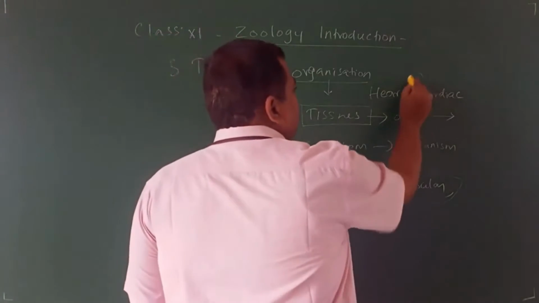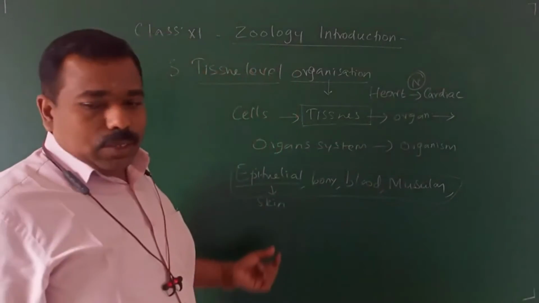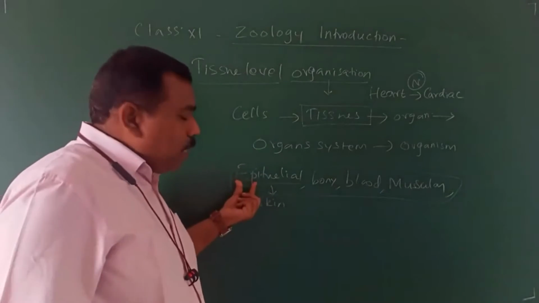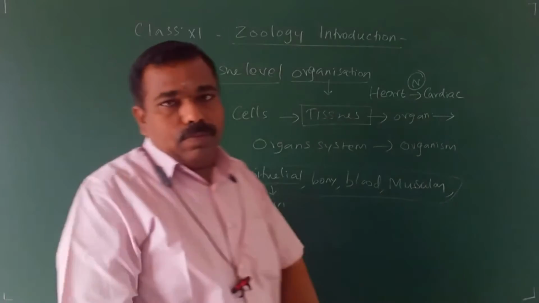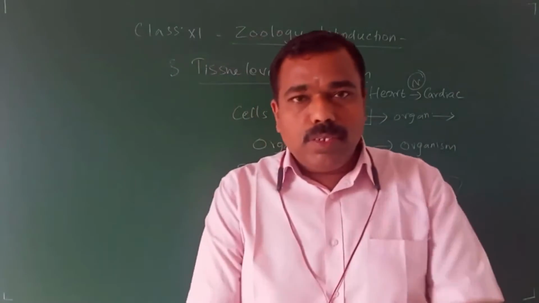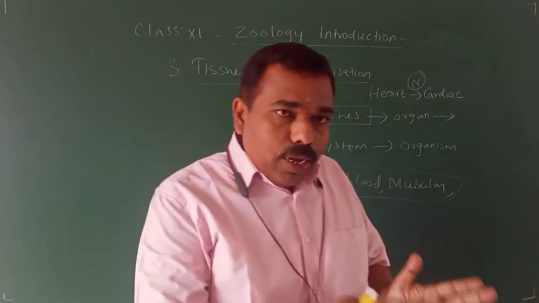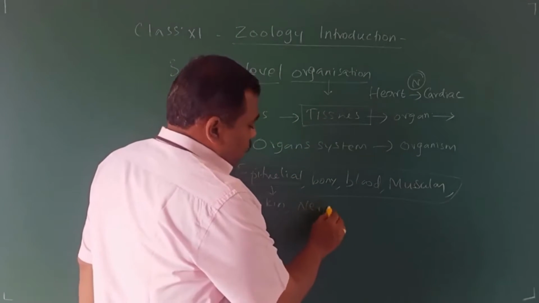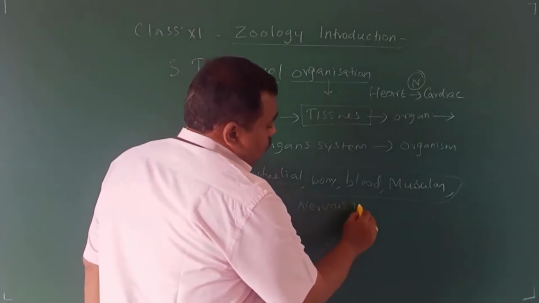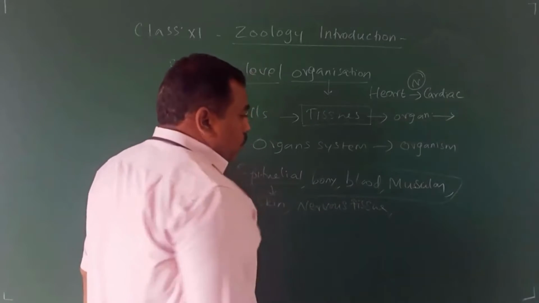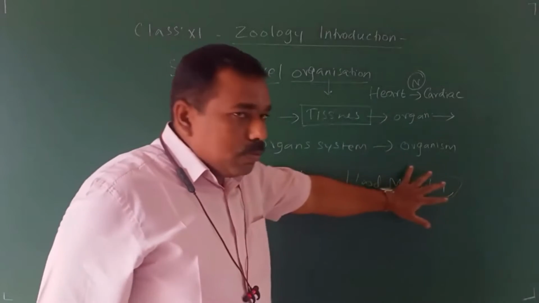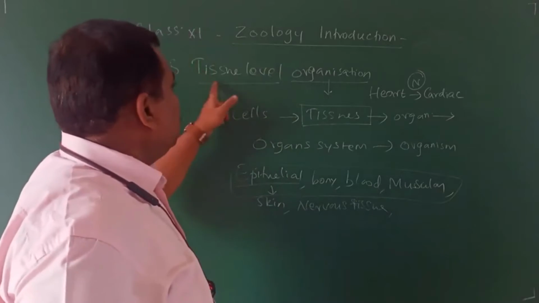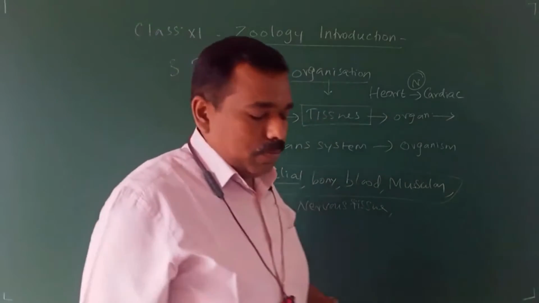This is a point. Skin is made up of epithelial tissue. Epi means above, thelial means covering. Our outermost covering is the skin. Then nervous tissue, another important one. These various kinds of tissue are dealt with in the lesson tissue level organization.